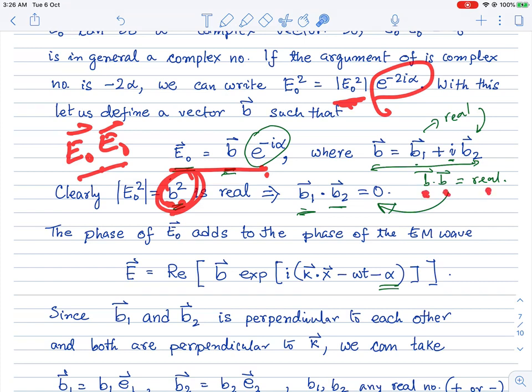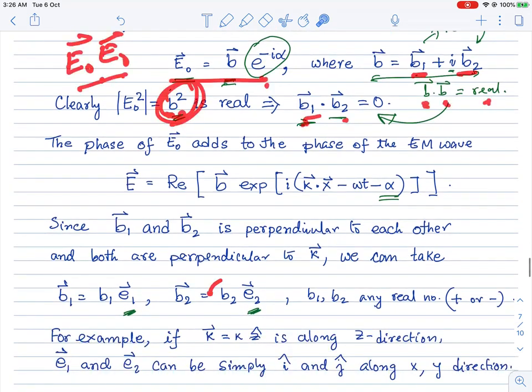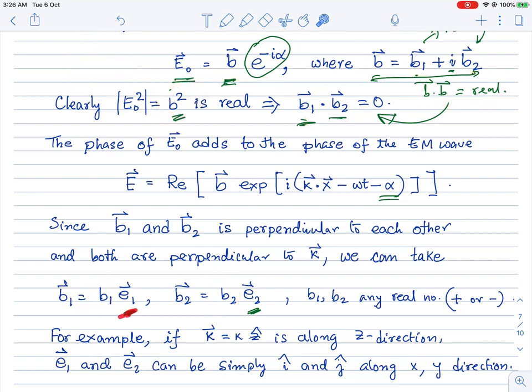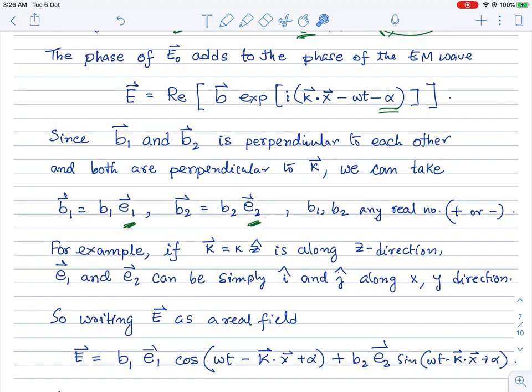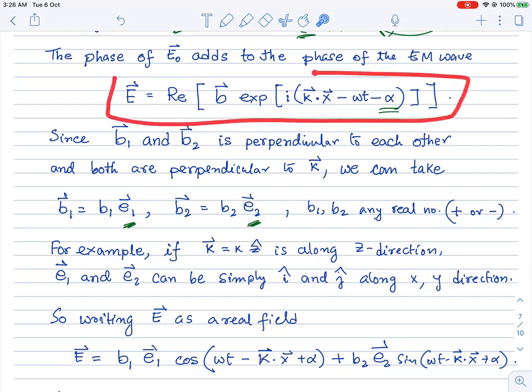So I'll be left over with |E0|². That has to be real, and that is exactly given by B². And this B² is again given by B dot B. And if that has to be real, then B1 dot B2, these two real vectors must be mutually orthogonal. And we choose it to be of this form, where this b1 and b2 are non-zero numbers, multiplied by these mutually orthogonal vectors e1 and e2.